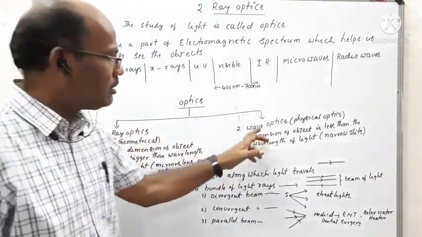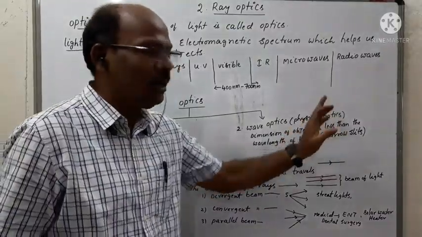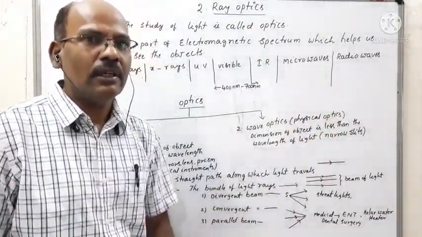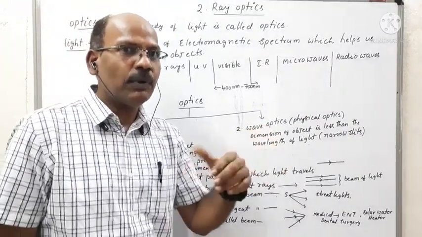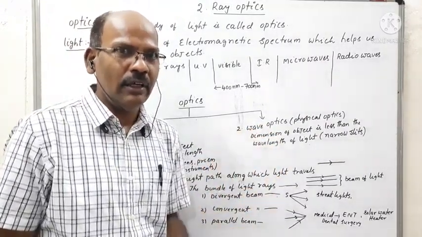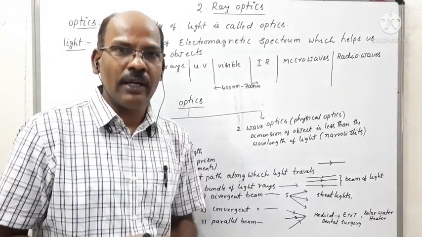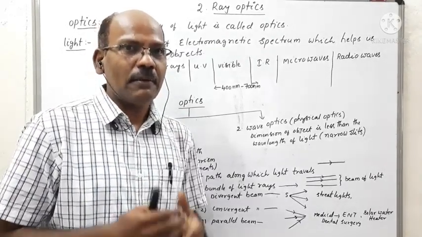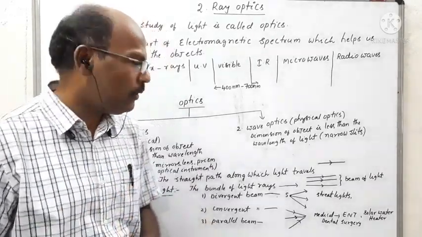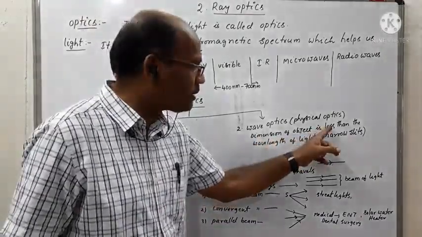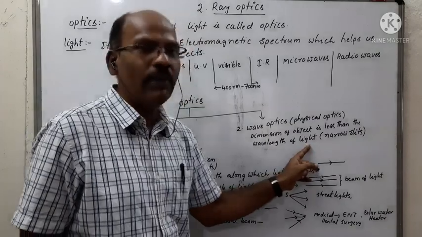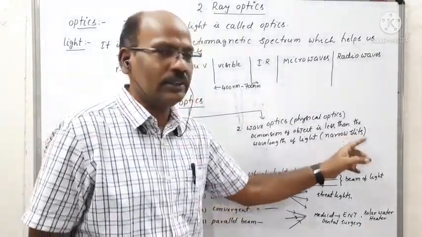And the second one is wave optics, or physical optics. It is the branch of science which explains the properties of light like interference, diffraction and polarization, by considering the dimension of the object which is much less than the wavelength of light, like narrow slits.